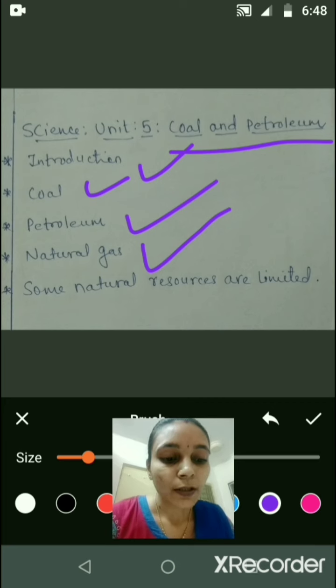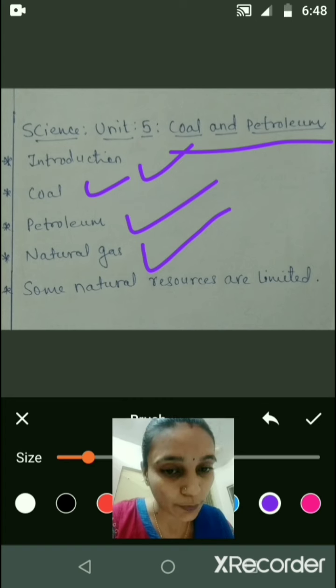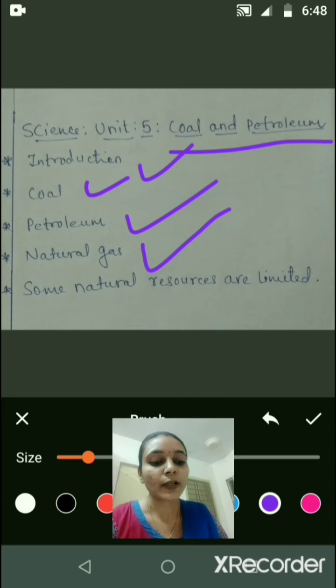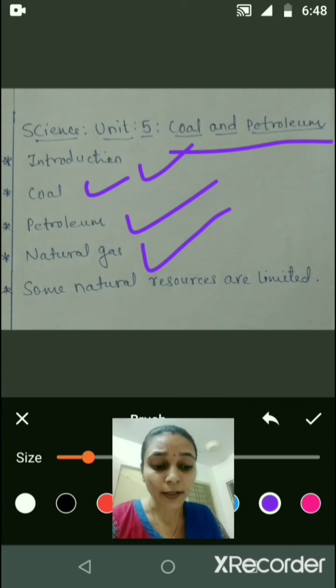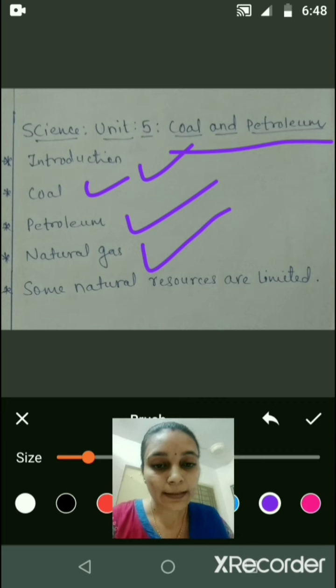It is now being used as a fuel for the transport vehicles, as I said, because it is less polluting and it is a cleaner fuel. CNG is also called the cleaner fuel. Natural gas is also used as a starting material for the manufacture of a number of chemicals and fertilizers. In our country, natural gas has been found in Tripura, Rajasthan, Maharashtra and in the Krishna Godavari Delta.